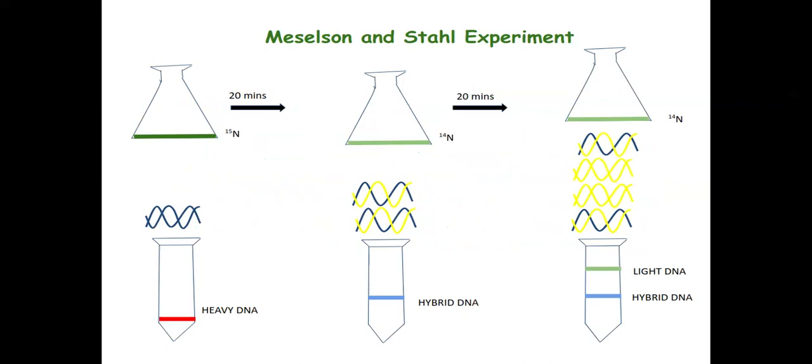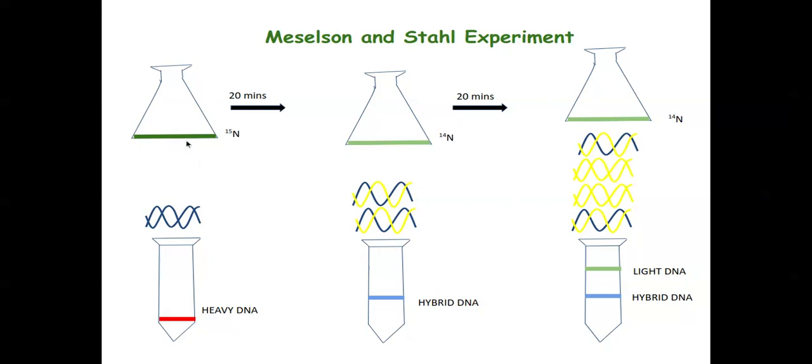They worked with E. coli bacteria. In the first case, they grew E. coli bacteria in an N15 medium. That means they provided the bacteria N15, or nitrogen 15, which is the heavy isotope of nitrogen, as nutrient.